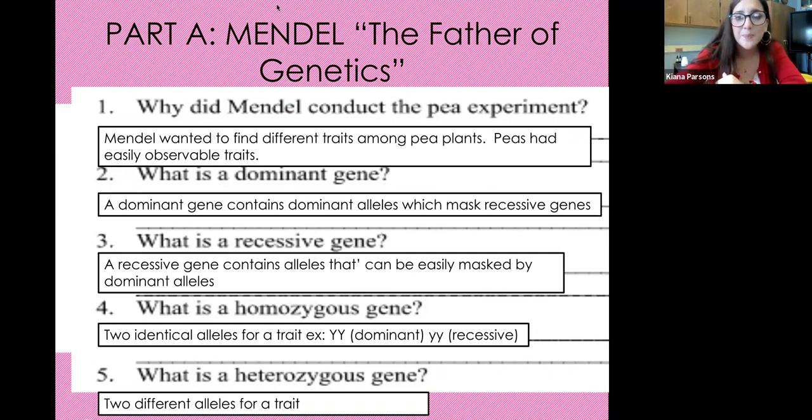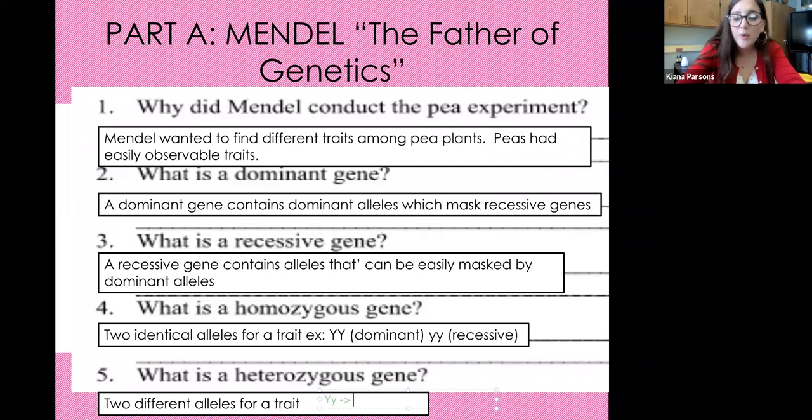An example of heterozygous would be uppercase Y, lowercase y, and let's say that trait is brown eyes. Even though they might have this lowercase y gene, maybe for green eyes, what is going to show up in their phenotype is brown eyes.